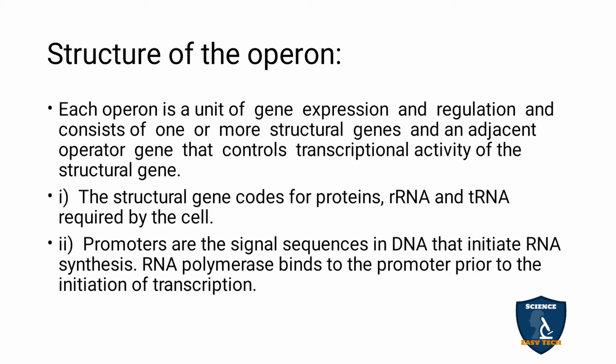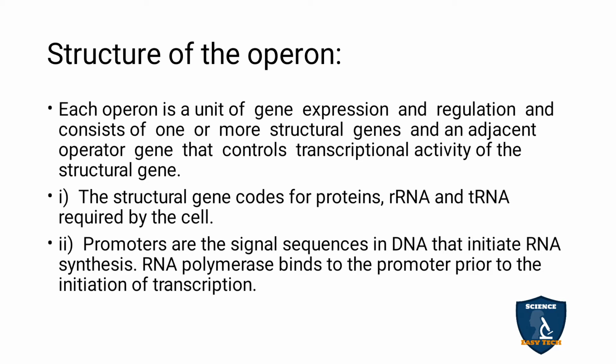So this operon consists of one or more structural genes and an adjacent operator gene that controls the transcription activity of the structural gene. So the operon consists of structural genes and operator genes.